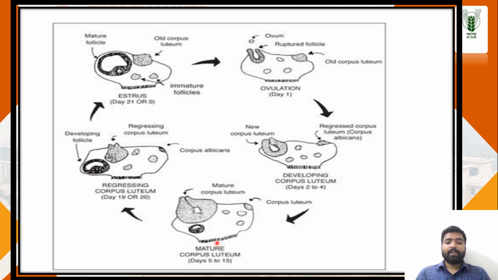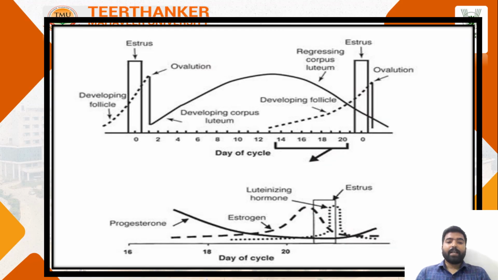First we will discuss the mature corpus luteum, then the regressive corpus luteum, the stress cycle of 18 to 20 days, ovulation, then the developing corpus luteum. Here is the heat cycle. Here you can see what we discussed in the previous slide, depicted in the form of a graph. First is the developing follicle, stress, then ovulation, developing corpus luteum, developing follicles, regression of the corpus luteum, stress, ovulation.